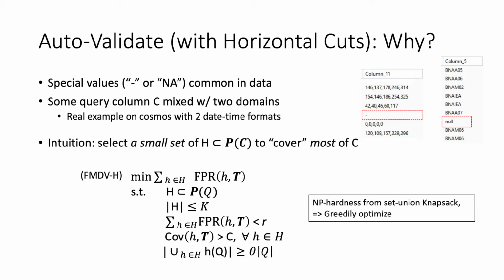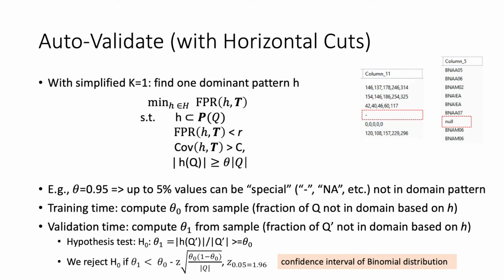The intuition is to rewrite the objective function to select a subset of hypothesis patterns that cover the majority of values in C. This is an NP-hard problem, assuming K key patterns represented in C. For the simplest case, we assume K equals 1. We then try to find the dominant pattern H such that the majority of values follow H, with a few exceptions, constrained by the non-conforming tolerance parameter, theta. The default value of theta is 95%, allowing up to 5% values to be special. We then perform a hypothesis testing to validate the constraint.